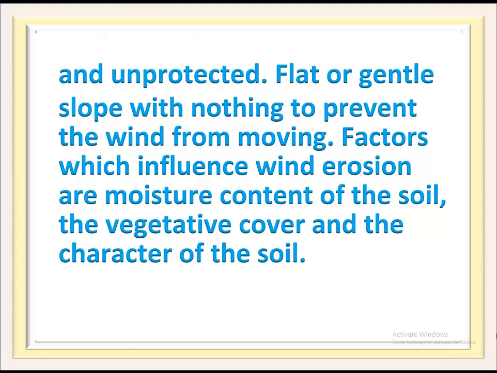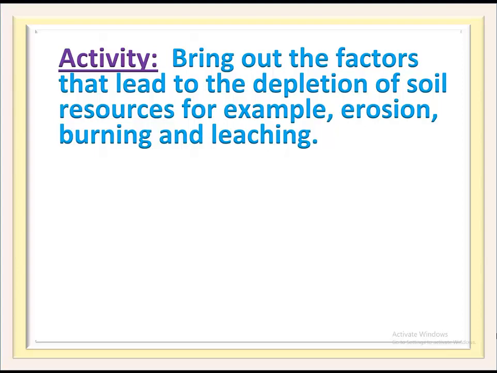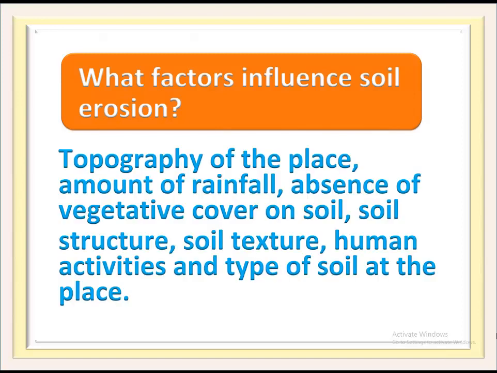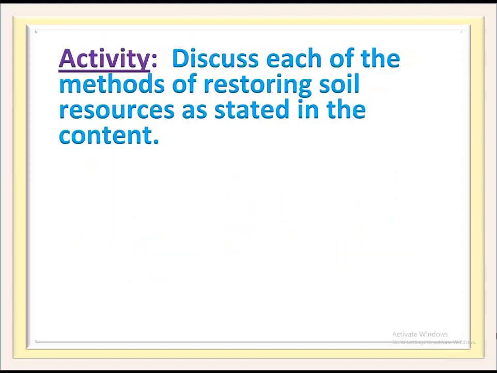Factors which influence wind erosion are moisture content of the soil and human activity. Activity: bring out the factors that lead to the depletion of soil resources, for example, erosion, burning and leaching. What factors influence soil erosion? Topography of the place, amount of rainfall, absence of vegetative cover on soil, soil structure, soil texture, human activities, and type of soil at the place. Activity: discuss each of the methods of restoring soil resources, as stated in the content.